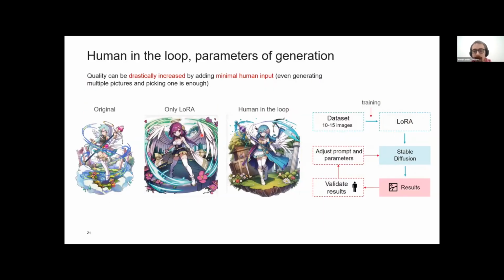But all of this can be tackled with human input. If there is a human in the loop, we can adjust prompts and parameters of generation, which leads to a lot better results. As you can probably see, this is the original picture. This is only with LoRA, without any cherry picking, and this is picked by me. I generated about 100 pictures and just chose the best one, and the result is a lot better, I think.